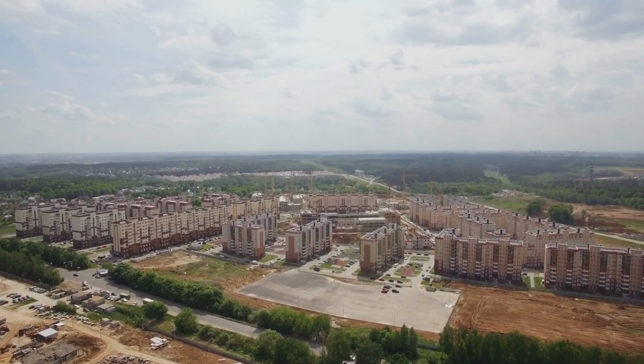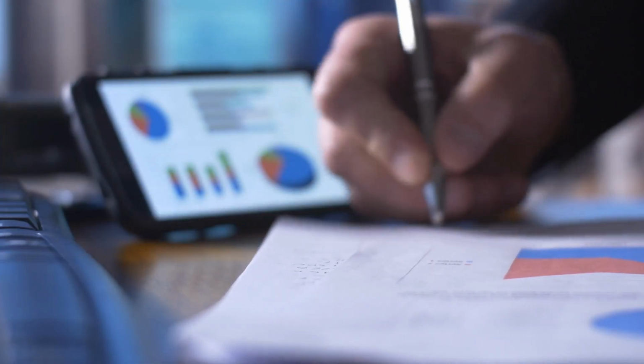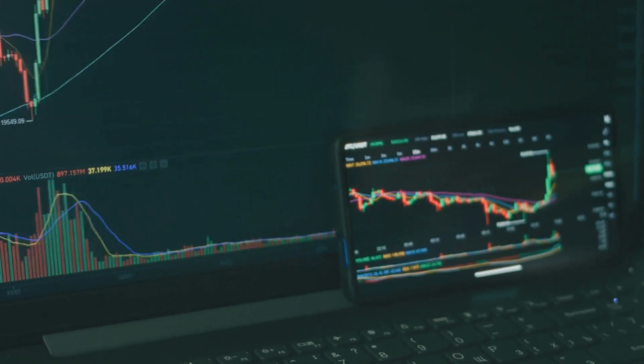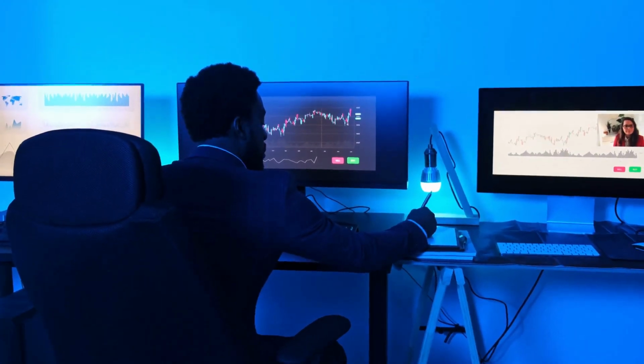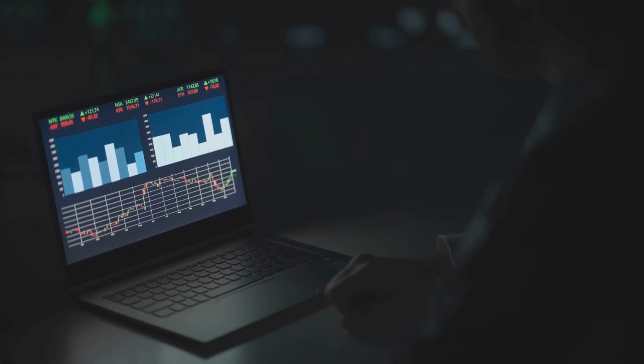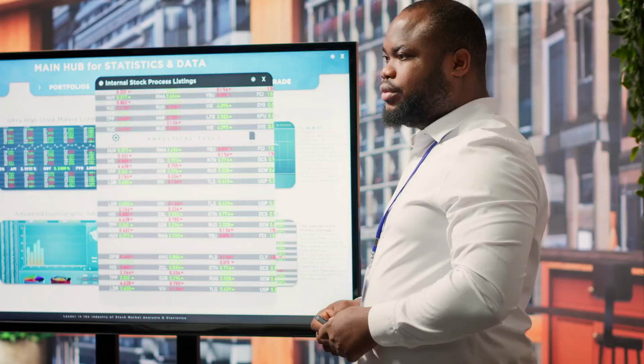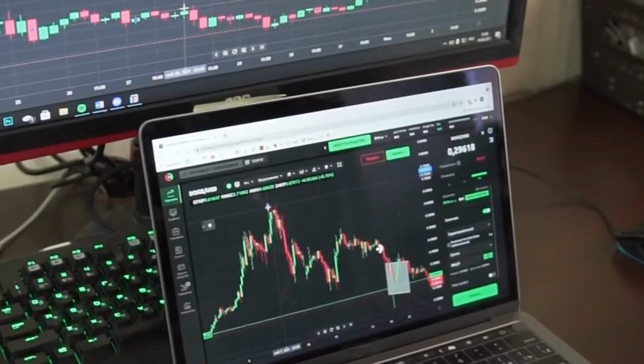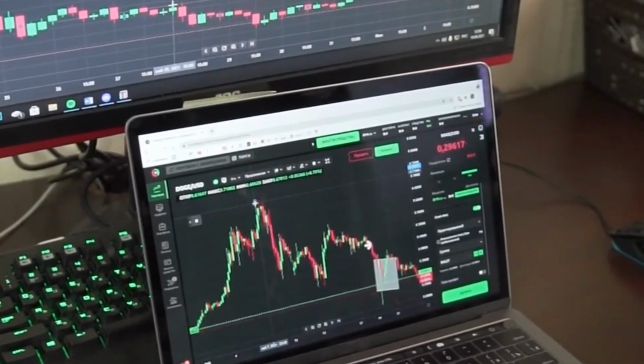Investing in apartments can be lucrative, but it's important to be prepared. You need to understand how different factors can affect your returns. This is where sensitivity analysis comes in. It's a powerful tool. It helps you assess risk. It shows you how changes in key assumptions impact your investment.